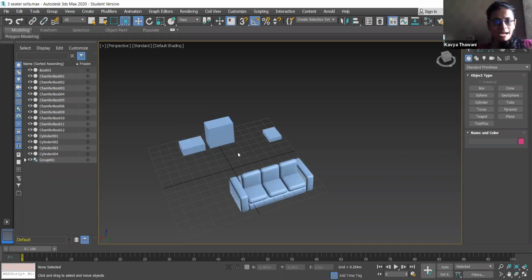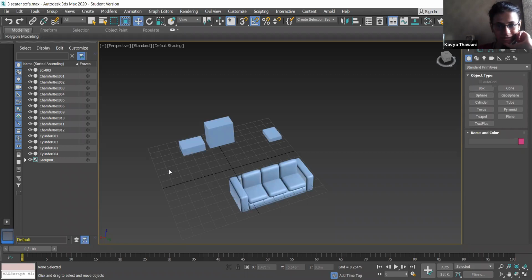Okay, we will learn about snaps. Like I told you, in AutoCAD we have a snapping option. You remember? When we enable snap mode, we have endpoint, vertex, midpoint, center. If we are creating a circle, we have center as well. Similarly here, if you are facing issues while aligning things, like when creating the sofa, what we can do is align it using a snap.